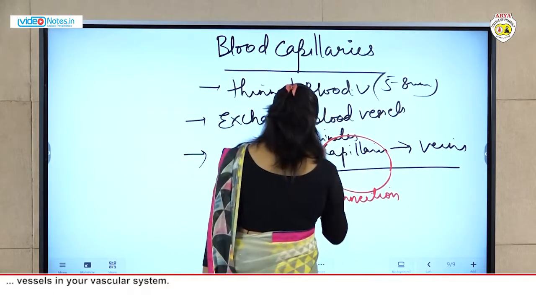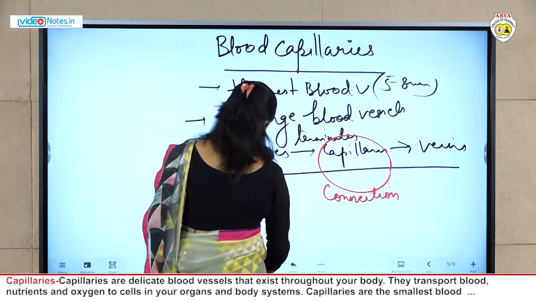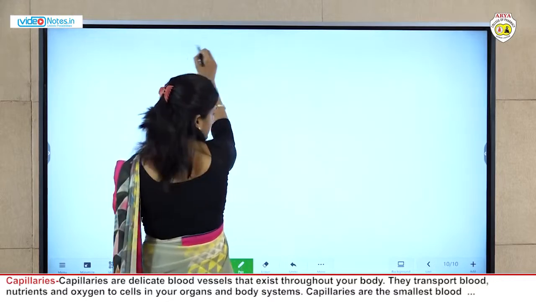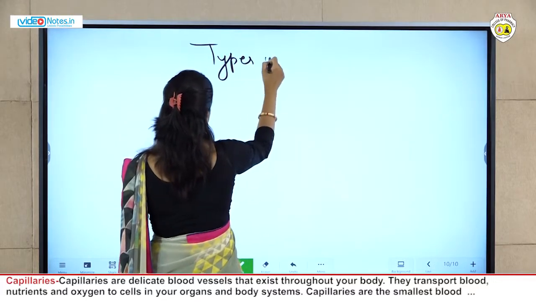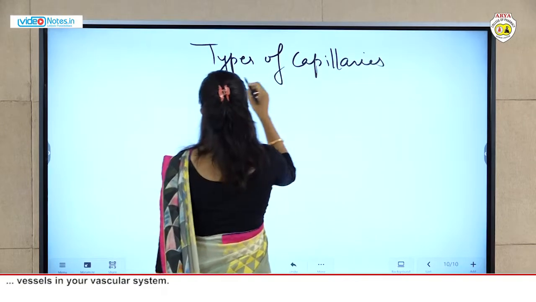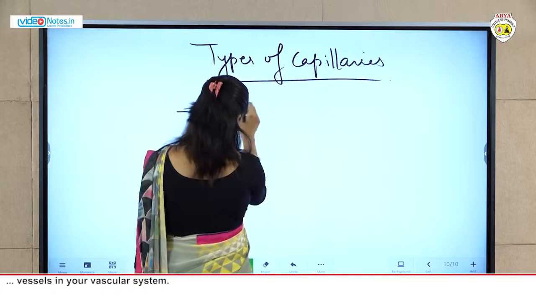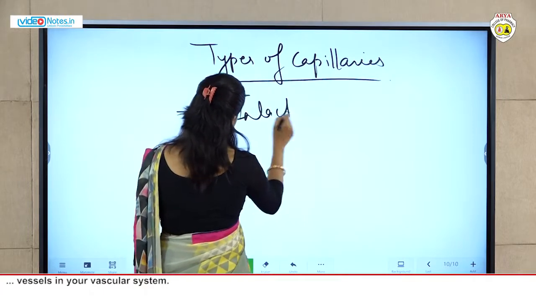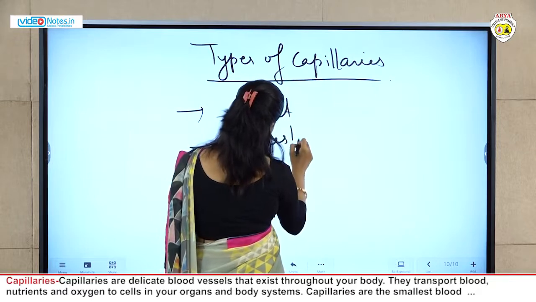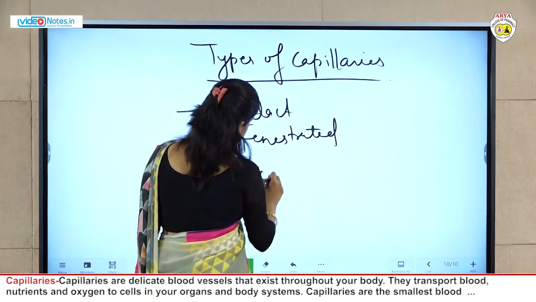Now, if we talk about the types of capillaries, there are basically 3 types. First is intact, second is fenestrated, and third is sinusoid.